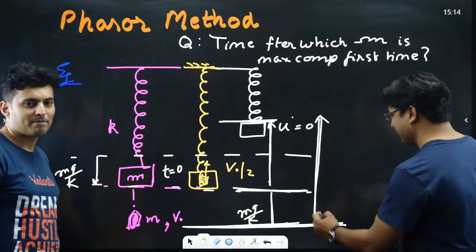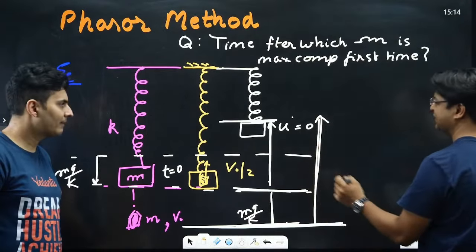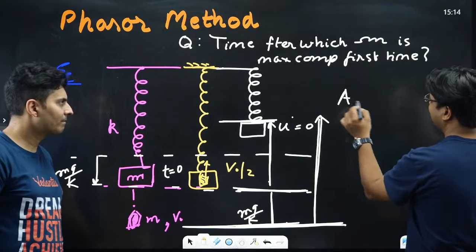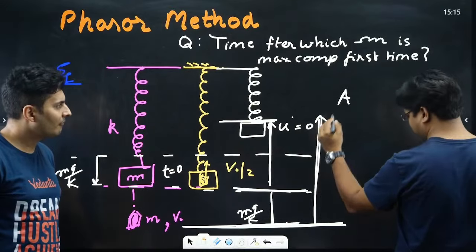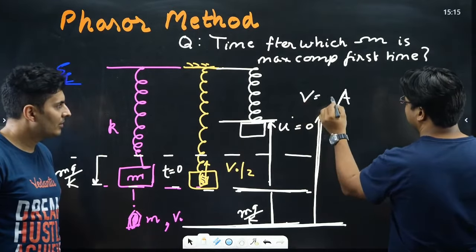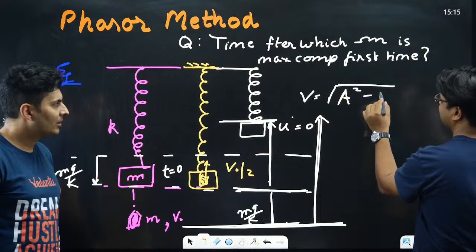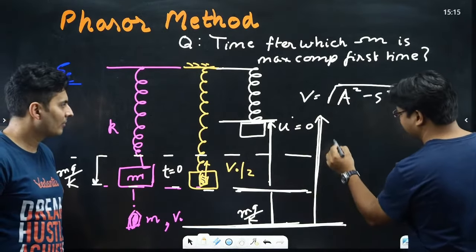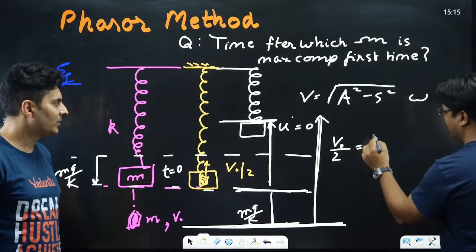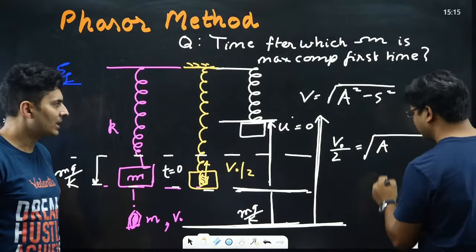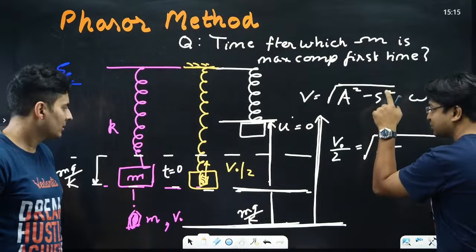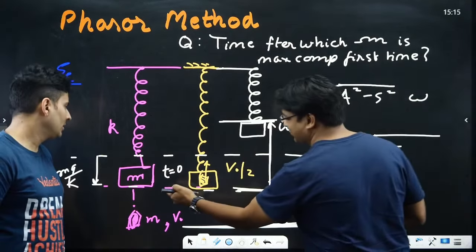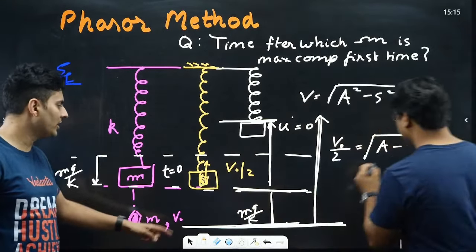If a student has realized this, it is very easy to calculate. The equation for speed is v equals root of A squared minus s squared, into omega. After collision we know the speed is V naught by 2. Amplitude is what we are trying to figure out, and s is the displacement from the mean position. Students put 0 here, thinking this is the equilibrium position. No, it is not; it is actually mg by k.